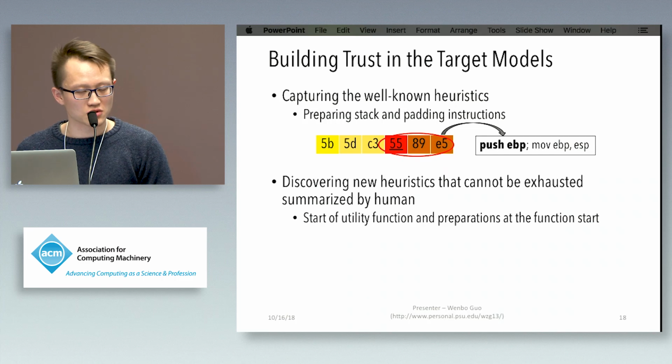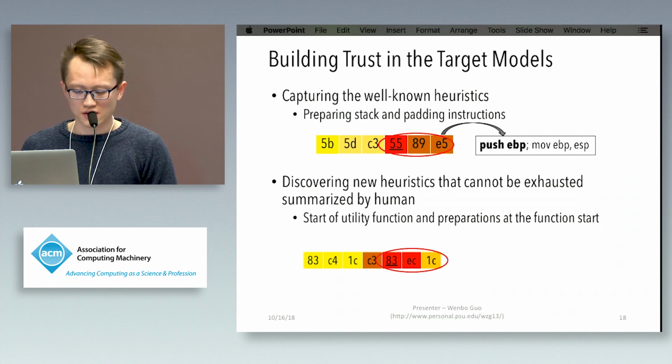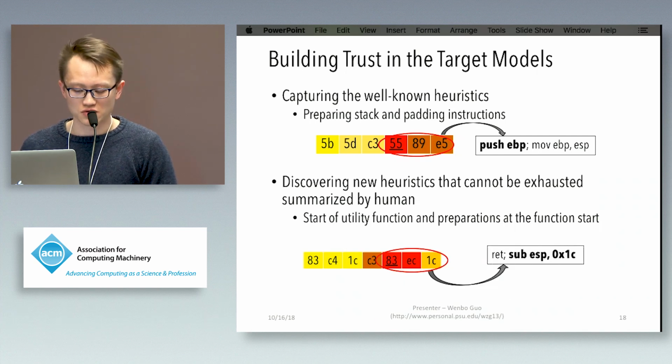But second, we know that deep learning can achieve very high accuracy, like 99.9. Beyond this well-known heuristic, we assume that the model needs to discover some new heuristic that cannot be exhaustively summarized by humans. Here is an example. In this example, LEMNA identified this bunch of features as the most important feature, and it refers to this instruction.